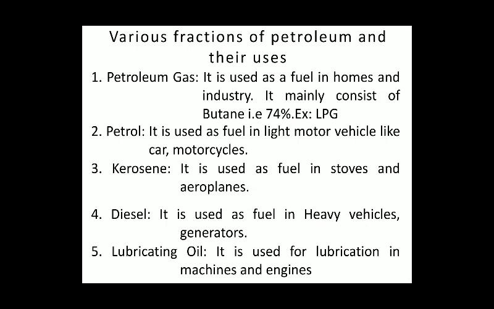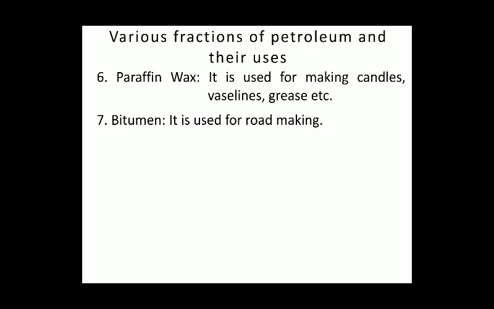Petrol is used as fuel in light motor vehicles like cars, motorcycles. Kerosene is used as fuel in stoves and aeroplanes. Diesel is used as fuel in heavy vehicles, generators. Lubricating oil is used for lubrication in machines and engines. Paraffin wax is used for making candles, Vaseline, grease. Vaseline, you can see that kind of cream which we use in winters. Bitumen is used for road making.